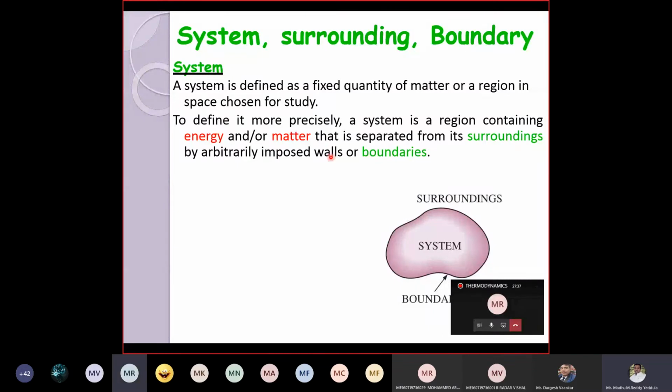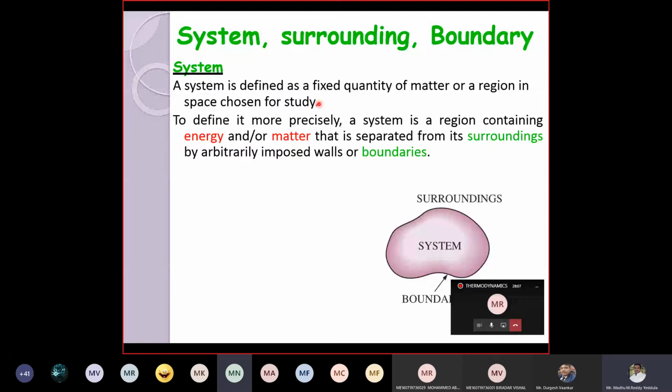Right. So a system is nothing but a region containing energy and or matter. Basically, as we know, thermodynamics deals with energy and matter. Matter is nothing but mass. Energy may be in the form of heat. So here the system is a fixed quantity of matter or a region in space chosen for study. For example, let us consider a physical classroom.